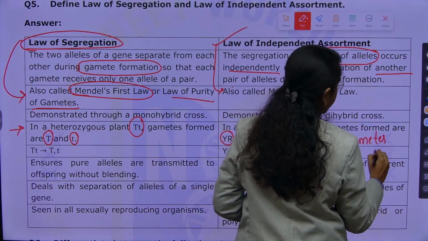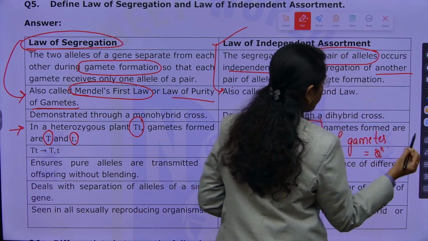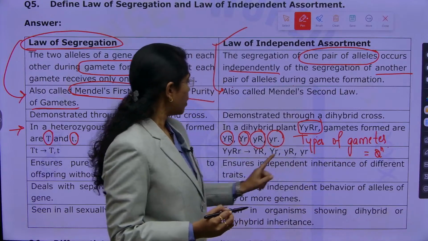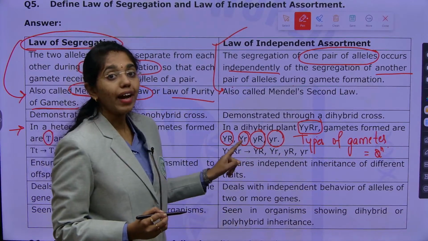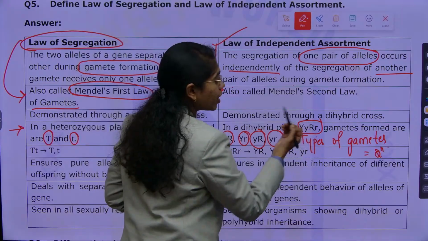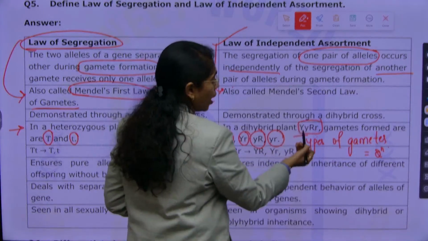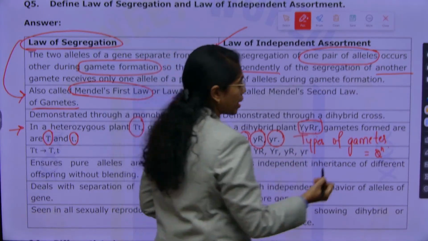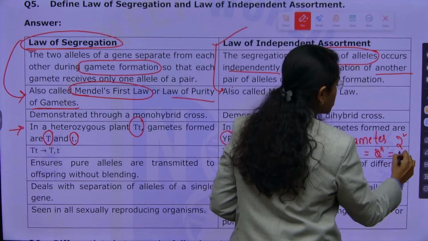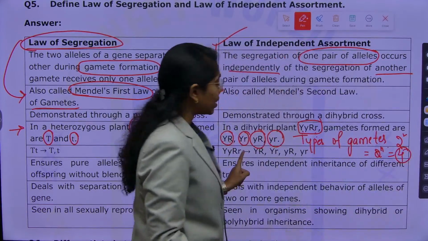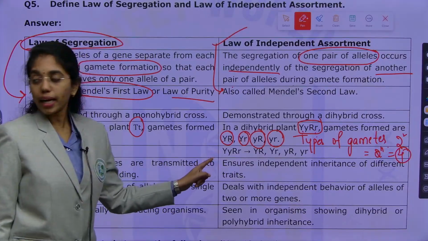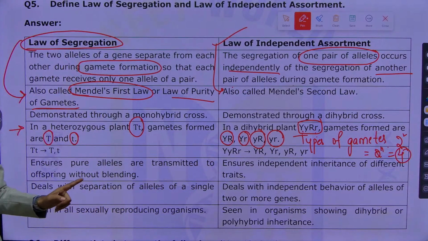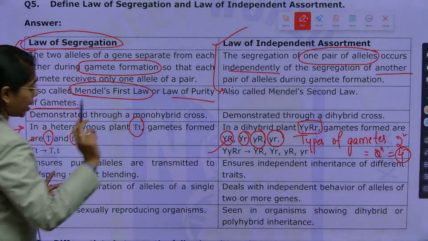Formula to identify types of gametes is 2 to the power of n, where n is the number of heterozygotes. Here, how many heterozygous conditions are there? 1 and 2. 2 heterozygotes are there, right? So 2 to the power of 2 is 4. 4 types of gametes are formed over here. Clear, right? Any doubt anywhere? Next, you see, these are the types of gametes that are represented.